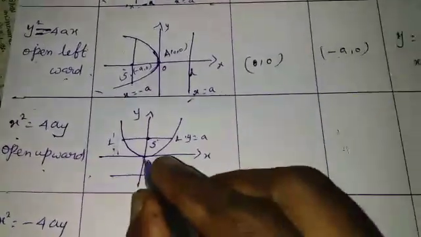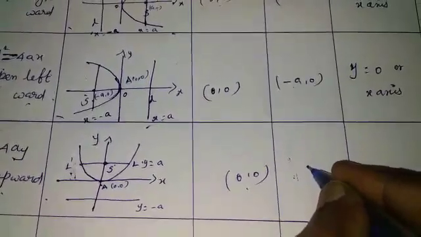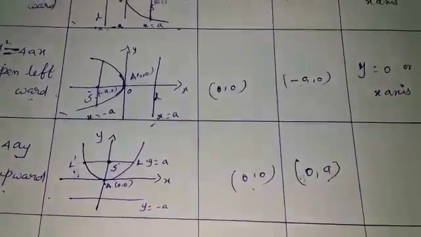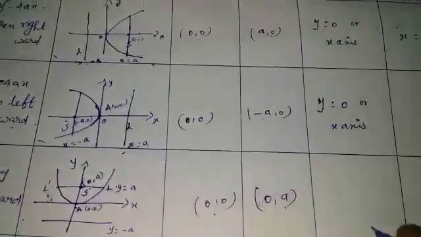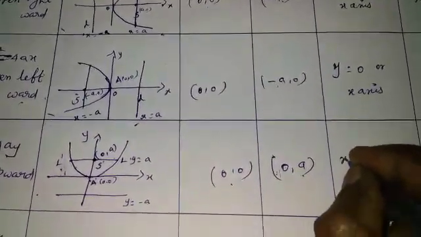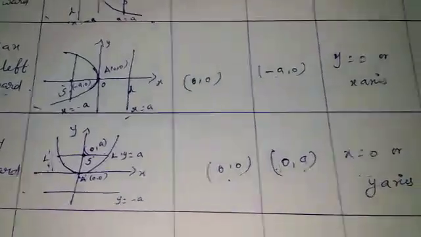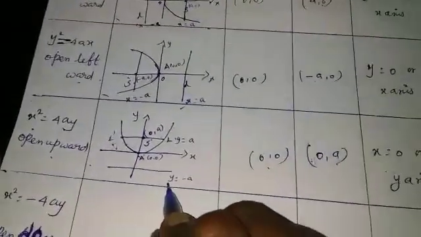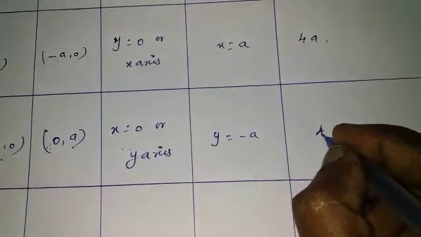Vertex 0, 0 and focus 0, a. This point is 0, a. Axis of symmetry: this parabola is symmetric about the y axis, therefore x equal to 0 or y axis. Equation of directrix, y equal to minus a. Length of latus rectum 4a.